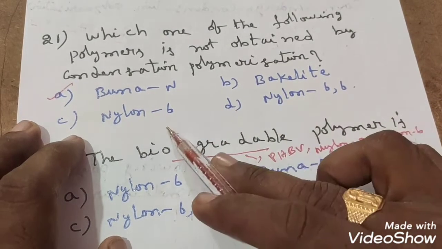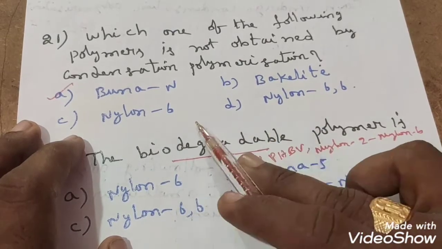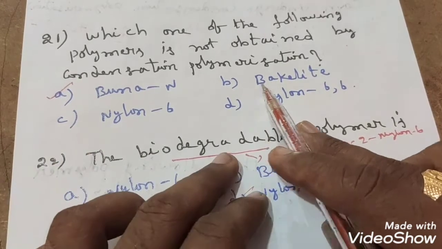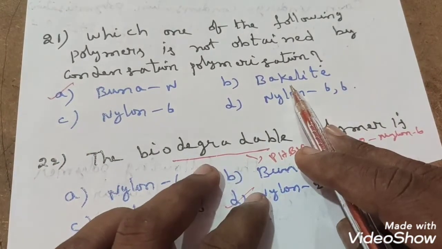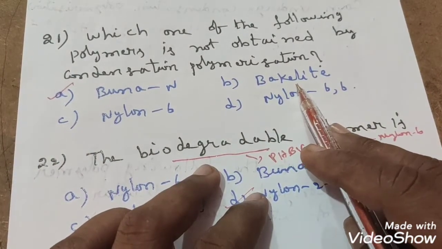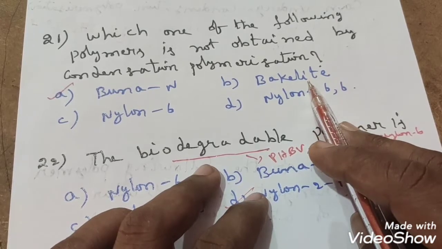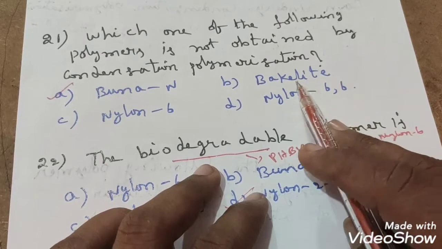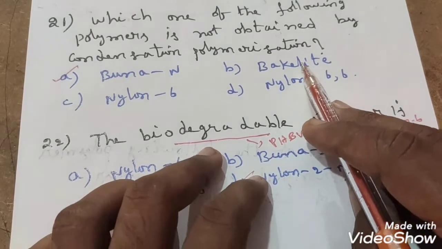Bakelite, nylon 6,6 and nylon 6 are examples of condensation polymerization. Bakelite comes from phenol and formaldehyde, with the loss of a simple molecule like water.